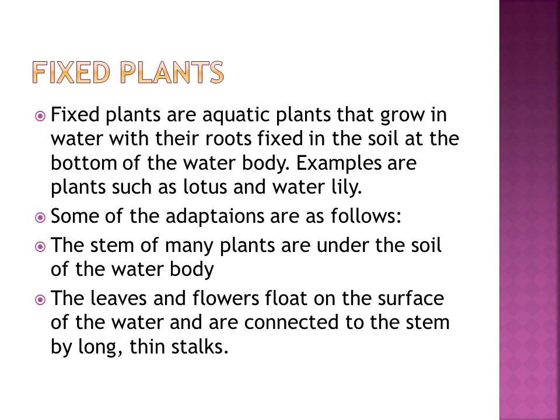Then fixed plants are also aquatic plants. They grow in the water. Here the root is fixed to the soil at the bottom of the water body. Examples are lotus and water lily.